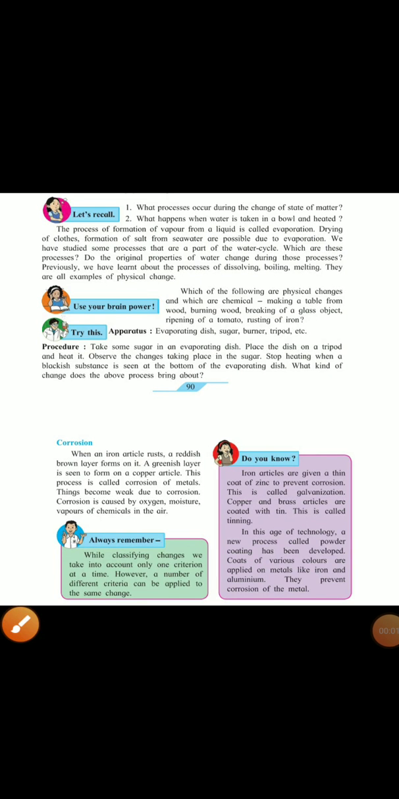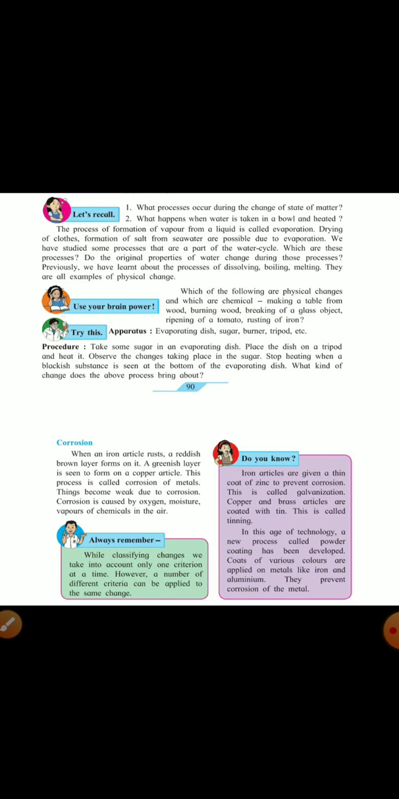So, in the second video, let us continue with this chapter, page number 90. Let's recall question number 1. What processes occur during the change of state of matter? Second question, what happens when water is taken in a bowl and heated? So we have already been studying about the changes of state of matter.